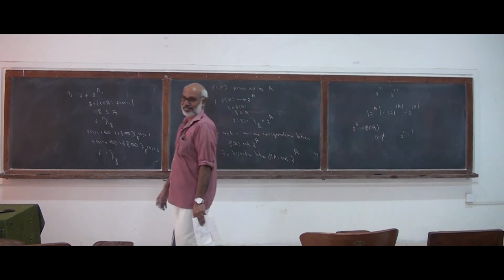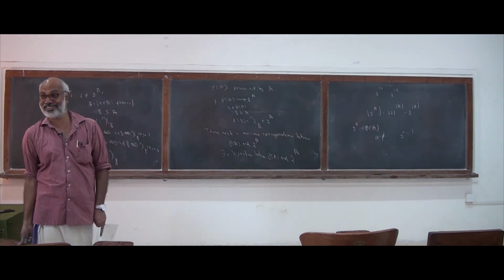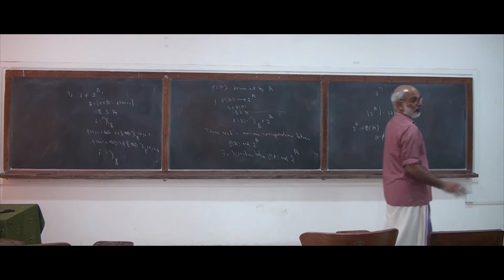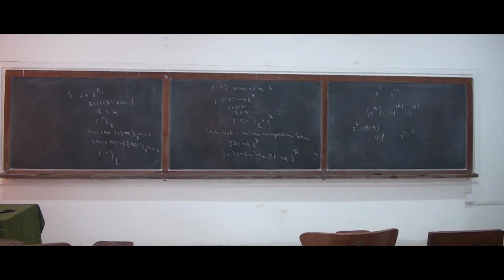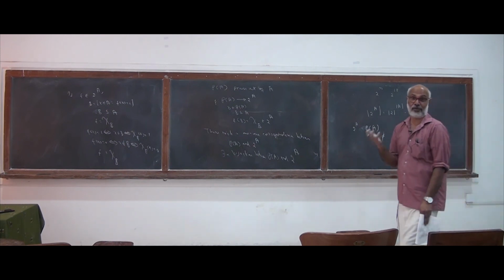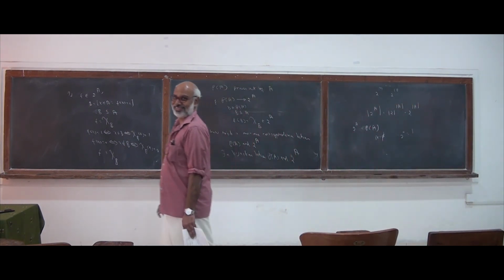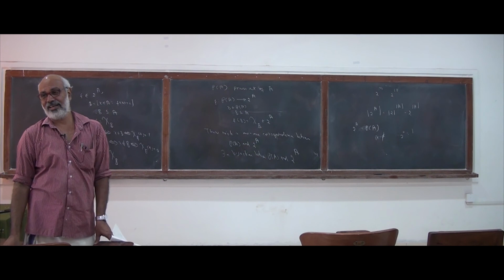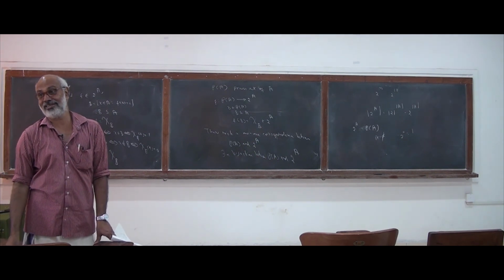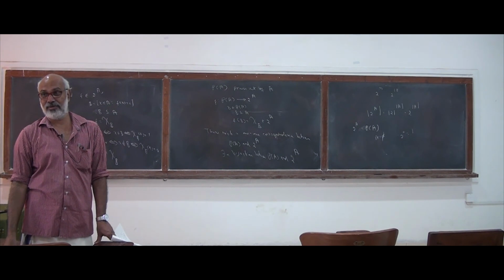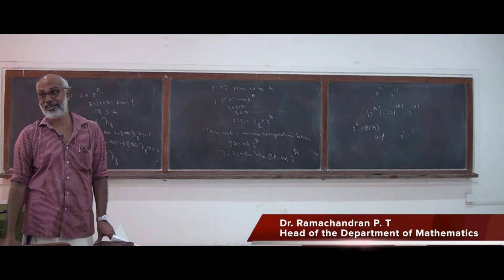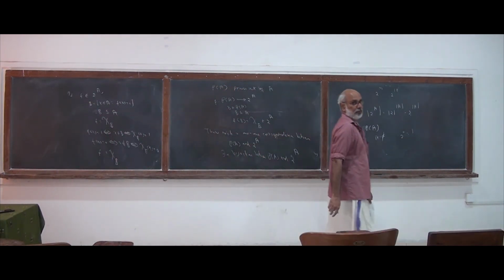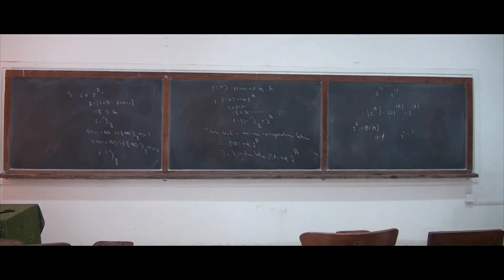So this is about finite sets. If A is infinite, what happens? That is a question we will take up later. How will you compare the number of elements of an infinite set and the number of elements of the power set of that set? There is Cantor's theorem which states that these two are not equal. That is, the power set of any set contains more elements, that is, is bigger than the set. The power set is bigger than any set. That is the content of Cantor's theorem. We will discuss that when we consider cardinal numbers.